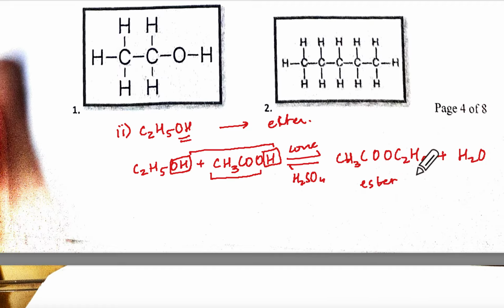If they say what is the IUPAC name for this, remember this is from ethanoic acid. So this is the ethanoate group. What is this group? Ethyl. So this is ethyl ethanoate. Understood the IUPAC name? Is it making sense to you?